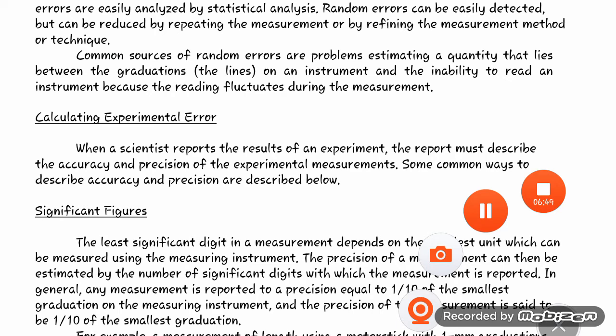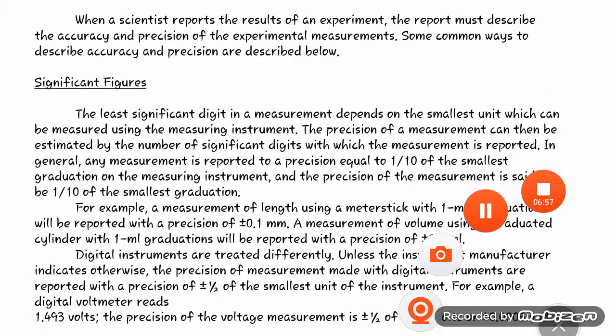Next is calculating experimental error. When a scientist reports the result of an experiment, the report must describe the accuracy and the precision of the experimental measurement. Some common ways to describe accuracy and precision are significant figures. The least significant digit in a measurement depends upon the smallest unit that can be measured using the measuring instrument. The precision of the measurement can be estimated by the number of significant digits with which the measurement is reported.